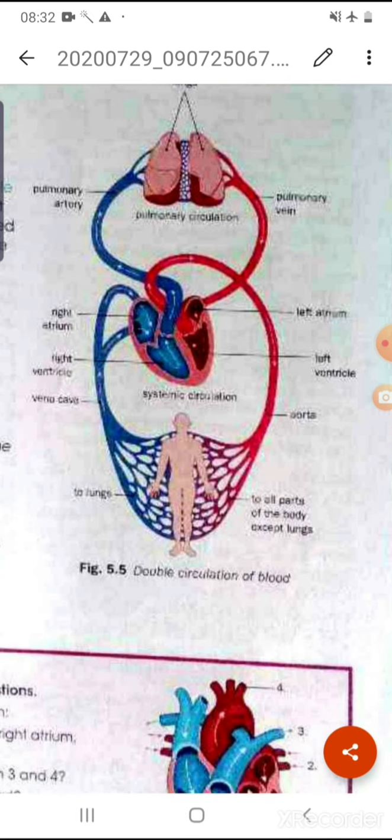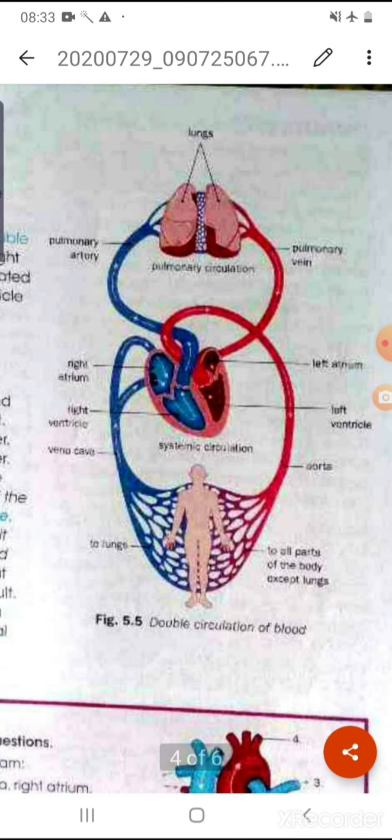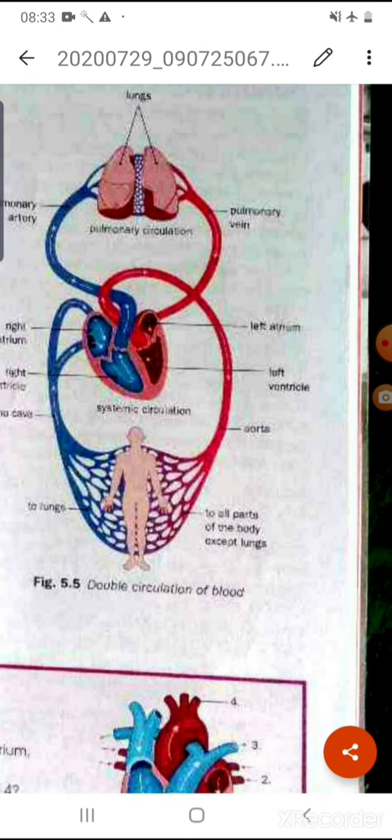You can see from all parts of the body the deoxygenated blood is coming into the right atrium, and after that it contracts and goes into the right ventricle, and through the pulmonary artery it goes into the lungs for the purification of the blood. In the red portion, the oxygenated blood comes from the lungs into the left auricle, and when the left auricle contracts it goes into the left ventricle, and from the left ventricle it is transported to all organs of our body.